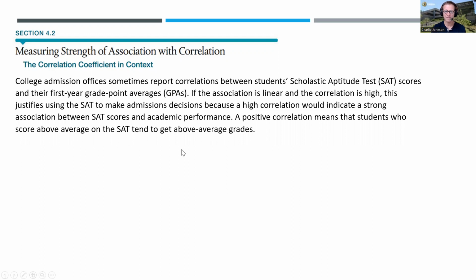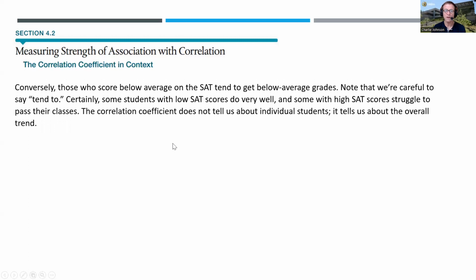College admission offices sometimes report correlations between students' scholastic aptitude test, the SAT, scores and their first year grade point averages, GPAs. If the association is linear and the correlation is high, this justifies using the SAT to make admissions decisions because a high correlation would indicate a strong association between SAT scores and academic performance. A positive correlation means that students who score above average on the SAT tend to get above average grades. Conversely, those who score below average on the SAT tend to get below average grades.